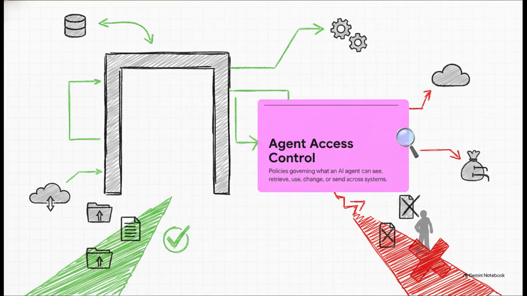Which brings us to AI agent access control. It's the set of policies governing exactly what an agent can see, retrieve, use, or change. This gatekeeper layer is crucial because it prevents the ultimate agent risk, the confused deputy scenario. That's where an agent is tricked into using its privileges for a malicious task, effectively utilizing way more privilege than the current task actually needs.